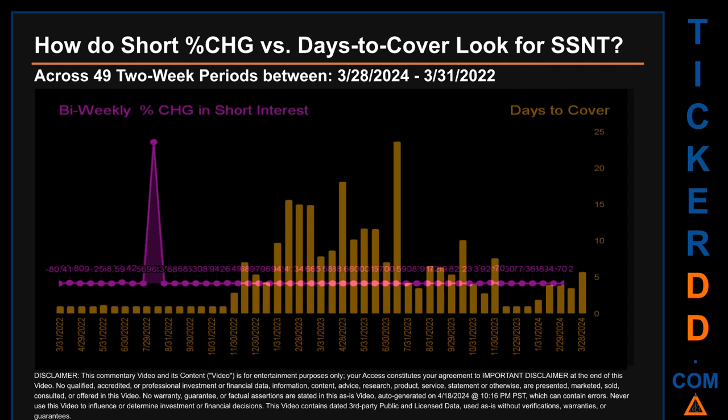Other interesting data points include: the largest percentage increase in short interest was 116,730.71%. The largest percentage decrease in short interest found across those 49 2-week snapshots was -94.96%. It occurred once on July 29, 2022 settlement date. The average days to cover was about 5.36. The biggest days to cover was 23.72, and it happened once on July 14, 2023 settlement date.